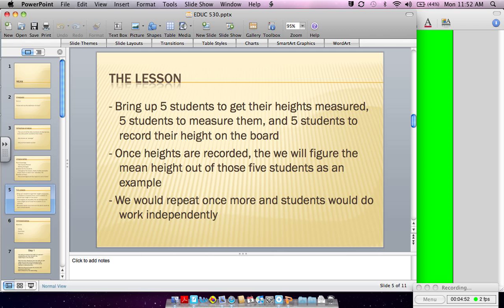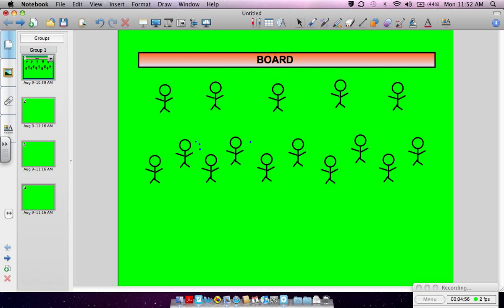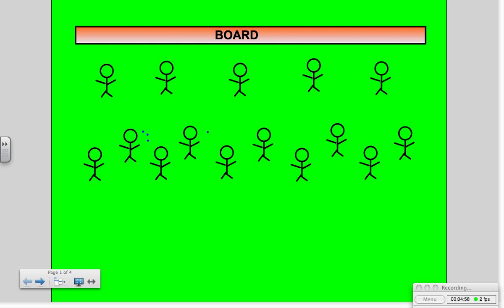So if we were to actually look at what the mean lesson would look like, we would have our 15 little students up there: the 5 at the board for recording the heights, the 5 in front for getting their heights measured, and the 5 next to them to actually measure the height.